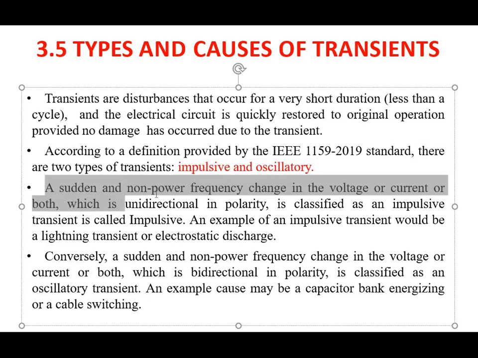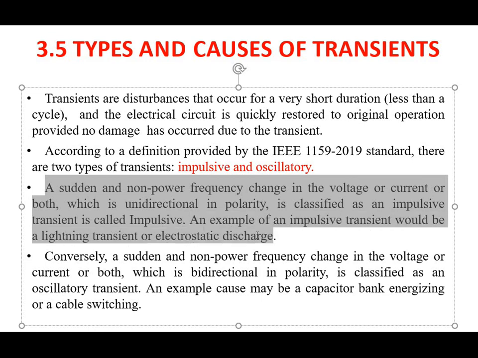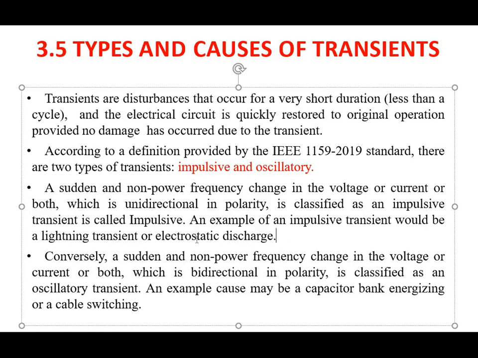A sudden and non-power frequency change in the voltage or current or both, which is unidirectional in polarity, is classified as an impulsive transient. An example of an impulsive transient would be a lightning transient or electrostatic discharge. Lightning transient or electrostatic discharge are examples of the impulsive transient.